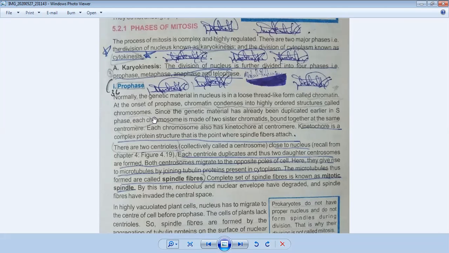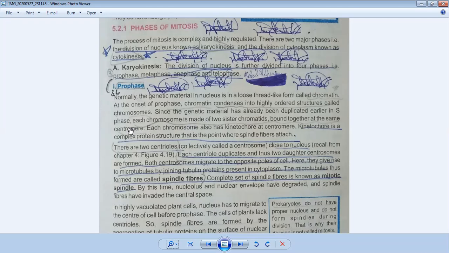Since the genetic material was already duplicated earlier in S phase of the cell cycle, each chromosome is made of two sister chromatids, attached at the centromere.